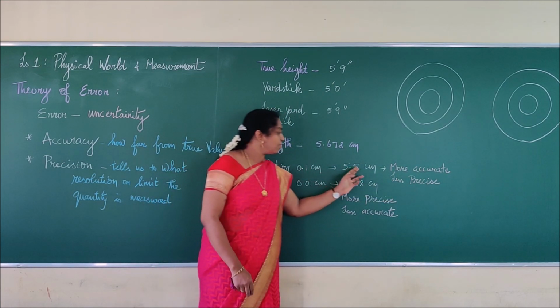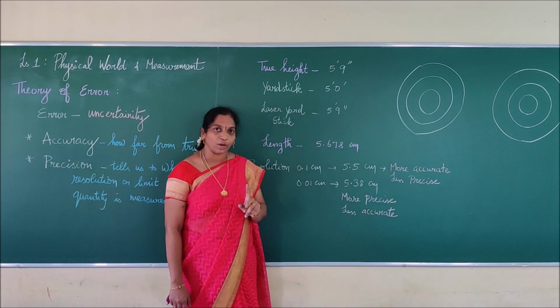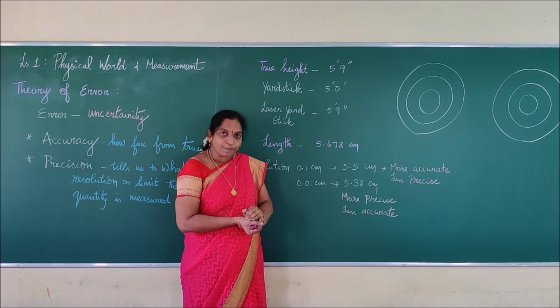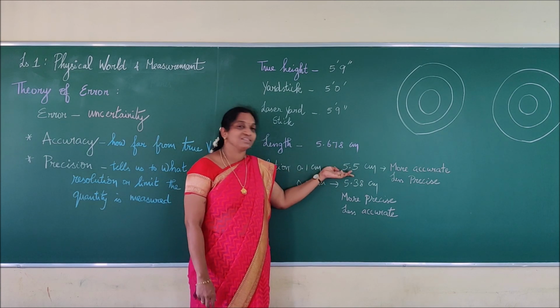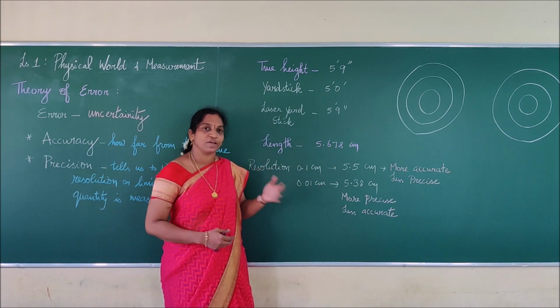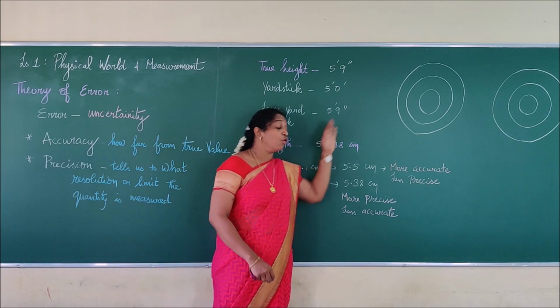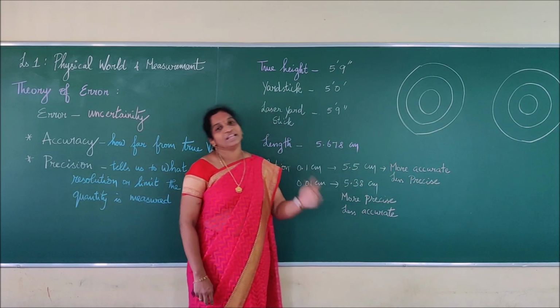Right? So we will not have other terms. We are having only one term. So I am saying that it is less precise but it is very accurate towards the true value. So this first measured value, 5.5 centimeter, I can say is the more accurate one and it is less precise.